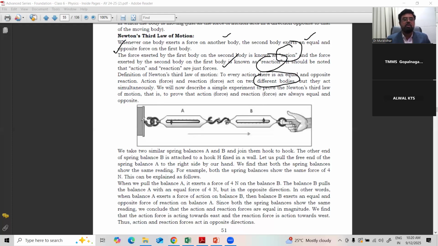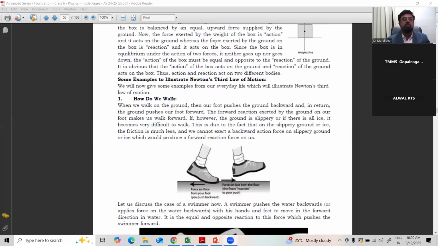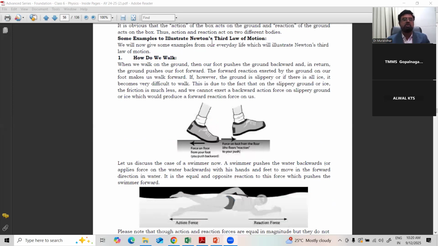This is the spring experiment. Tie a spring at one end, fix it at one end, and pull the other end. We can see the force change here, action and reaction in a spring balance. As you apply force on one spring, the other spring also moves toward the reaction side. Clearly, you can understand how action and reaction take place in a spring. Similarly, there are many more. They act on two different bodies, not on the same body. That is very important. Some examples of Newton's third law are given here.